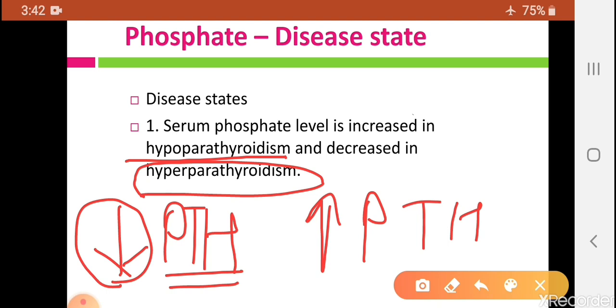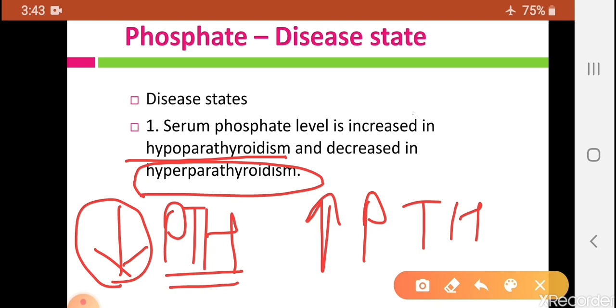It is responsible for phosphate excretion through the urine, and it also increases phosphate absorption from bones and from our GI tract with the help of vitamin D. So when parathormone secretion decreases, that means hypoparathyroidism, then phosphate excretion also decreases, so that the phosphate level in the serum increases.